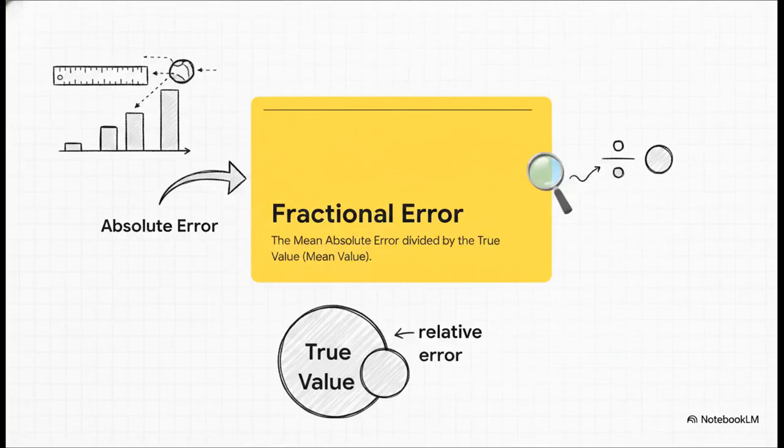But one isolated absolute error doesn't really give us the whole picture. So we average all those absolute errors together to get the so-called mean absolute error. Once we have that number, we hit our next definition, fractional or relative error. To calculate this, you just divide that mean absolute error by your true value. This gives us a much better relative sense of how far off our measurements actually are compared to the overall size of whatever we're measuring.